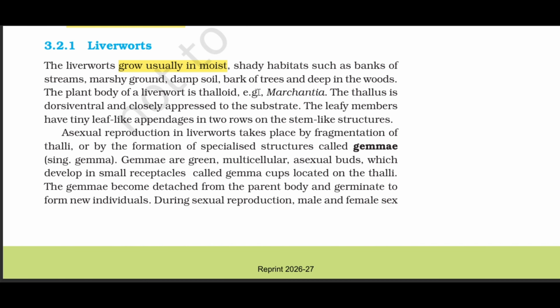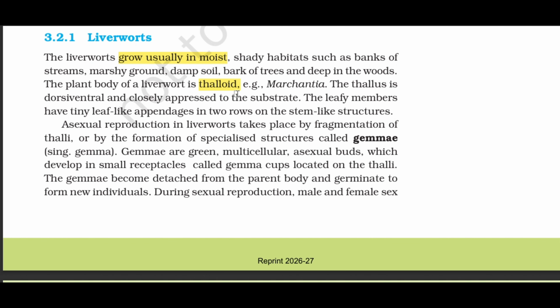The plant body of a liverwort is thalloid, example Marchantia. The thallus is dorsiventral and closely appressed to the substrate. The leafy members have tiny leaf-like appendages in two rows on the stem-like structures.